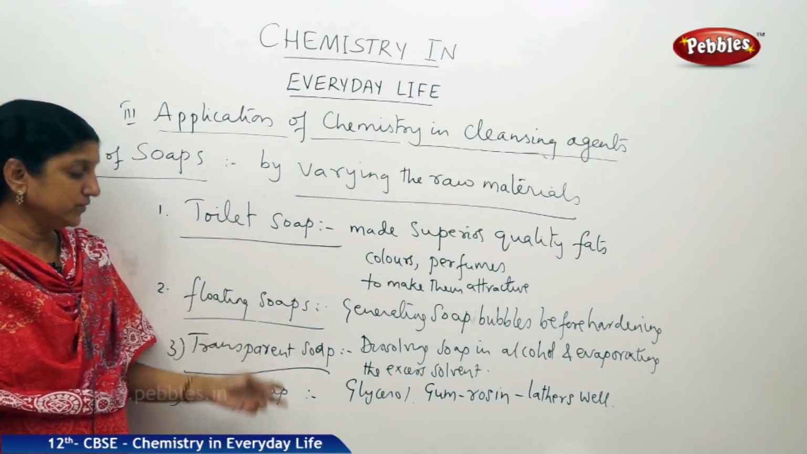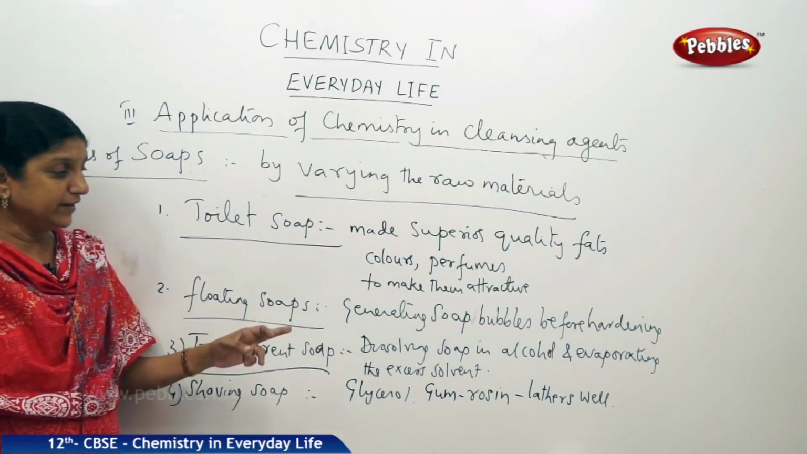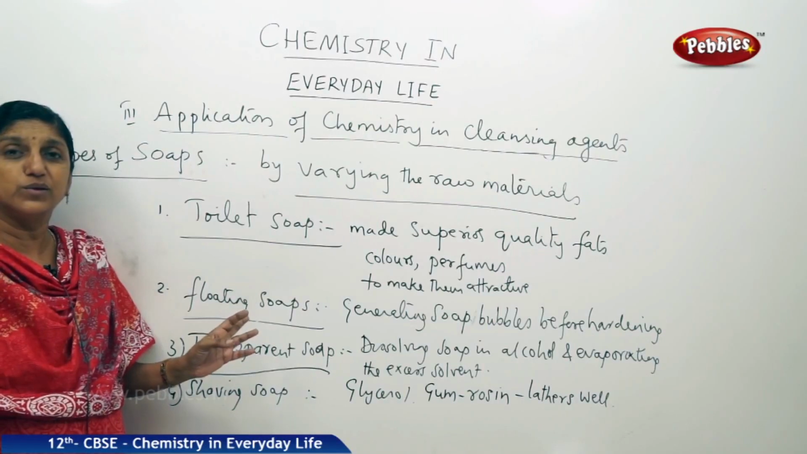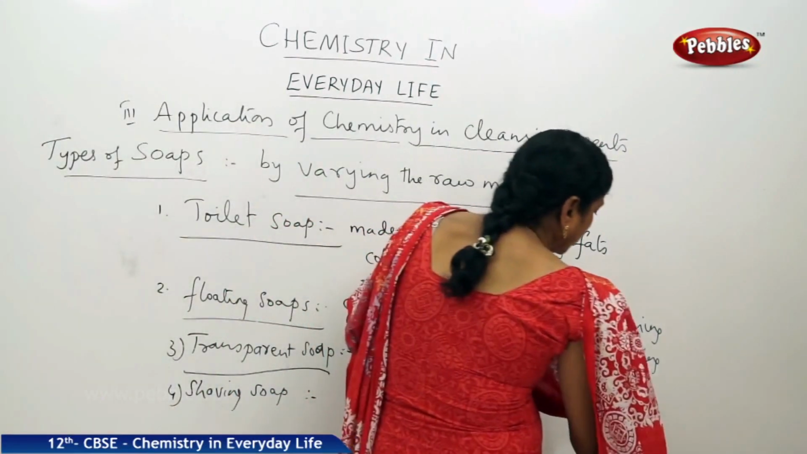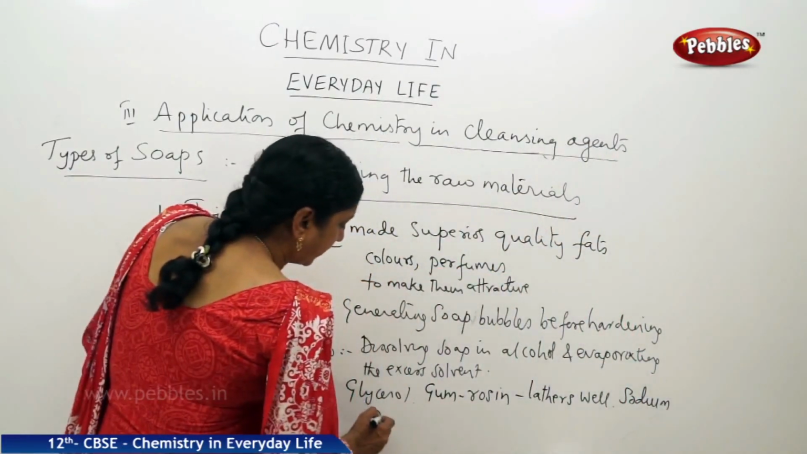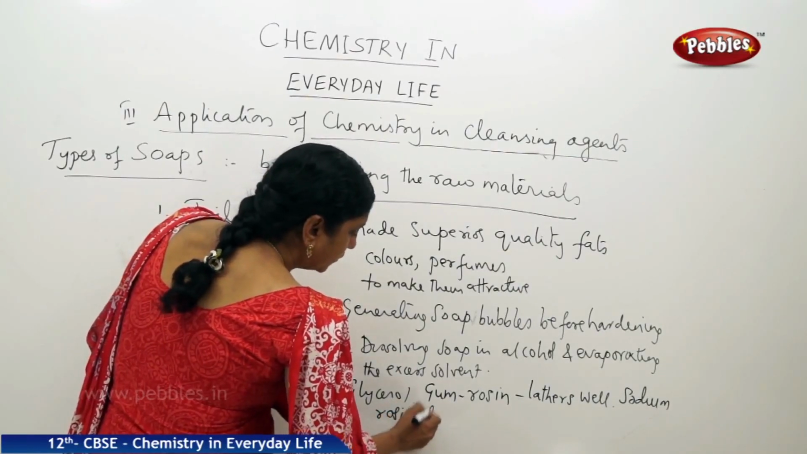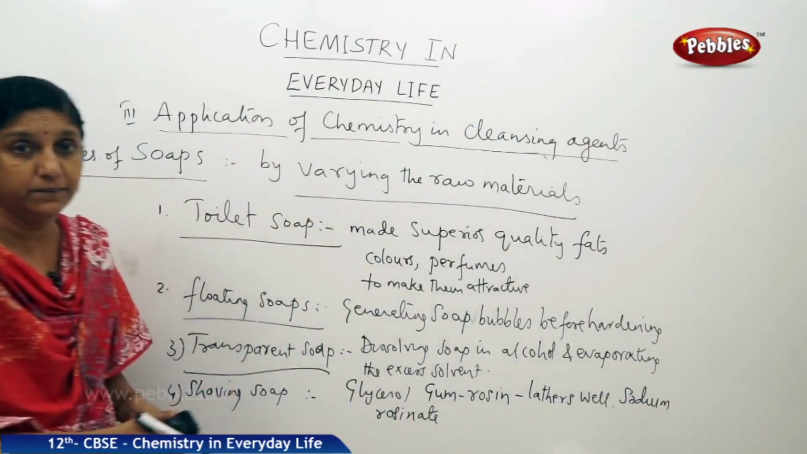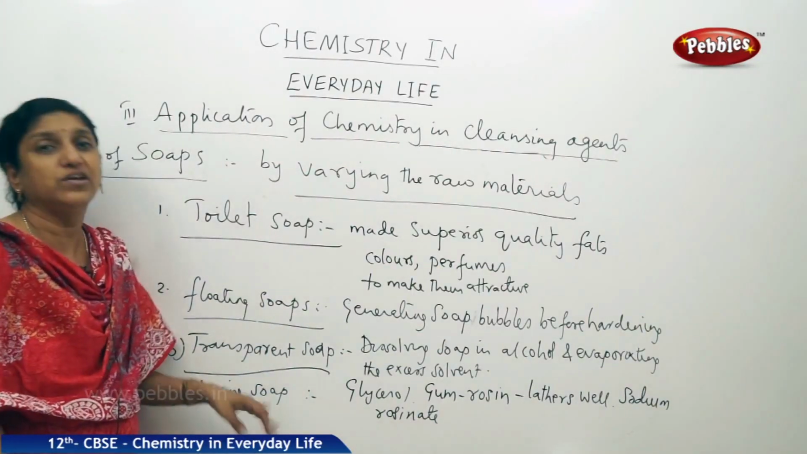And because our soap is a sodium salt of fatty acid, that rosin will react with that sodium part and form sodium rosinate. So sodium rosinate is responsible for the lather that is produced. So those are the extra materials added to our shaving soap.